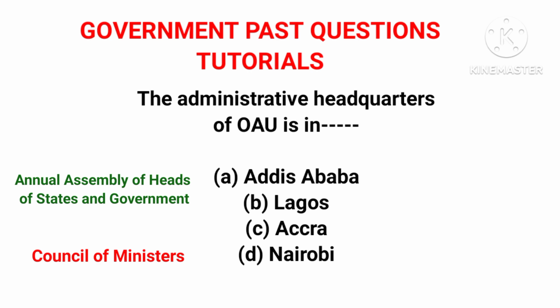These are the organs of OAU: the Assembly of Heads of State and the Council of Ministers.